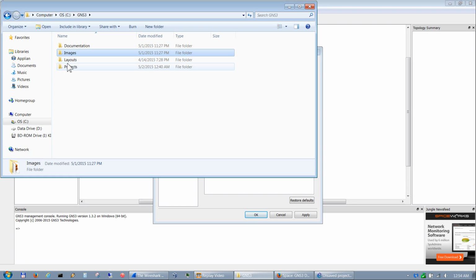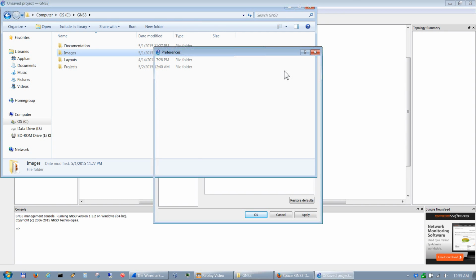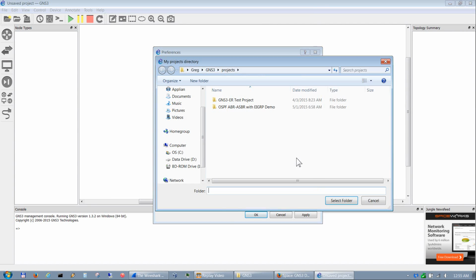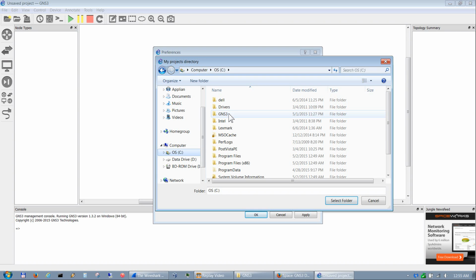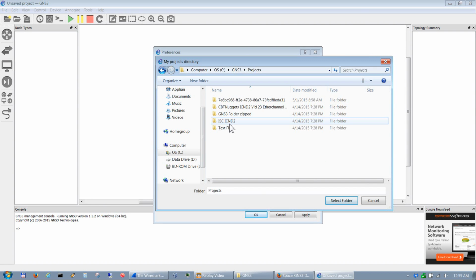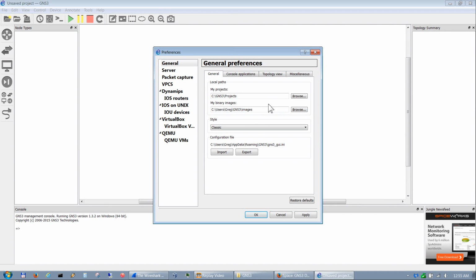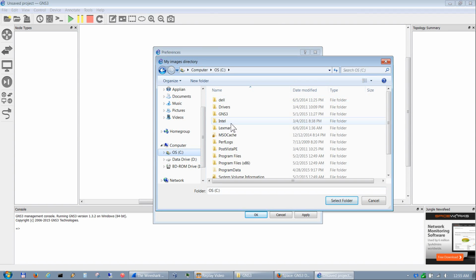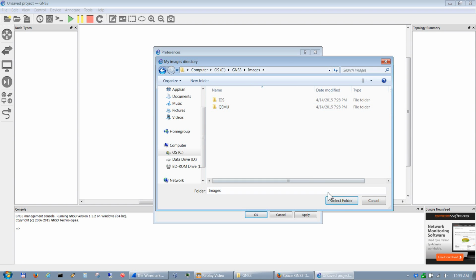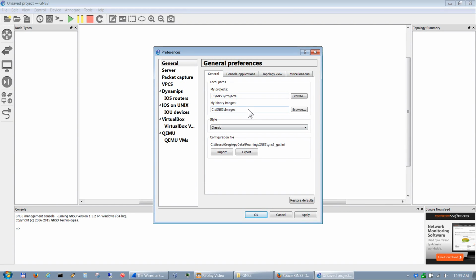And then we have layouts, that's for Super Putty. You can save your layouts there. And projects is for your project files that I mentioned you can save. So let's go ahead and add those paths into GNS3. So we browse, go to C drive, go to GNS3, and I'm going to add the project folder, select folder, and that added that path there. So we do the same for the images, GNS3 images, and select folder, and there they are. So go ahead and hit apply to that.